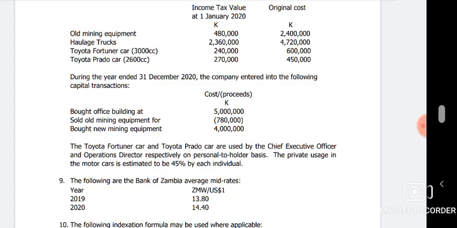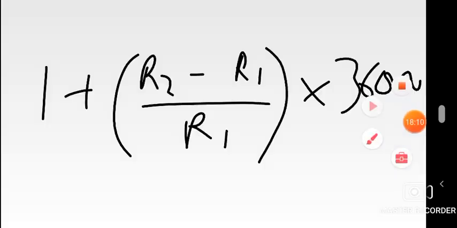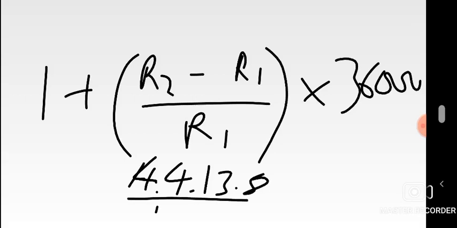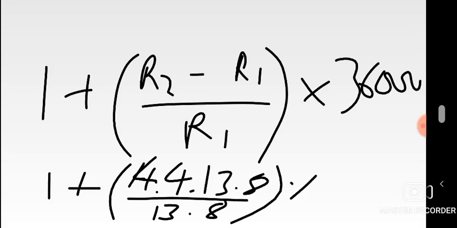Then we compute our loss, the one that we'll index, the indexed loss, that's what we'll call it. So we said R2 is 14.4, while R1 is 13.8, so 14.4 minus 13.8 over R1 13.8. Close brackets, 1 plus that, times the loss that we have, 3,600,000. What answer are we going to get here? 3,756,522.